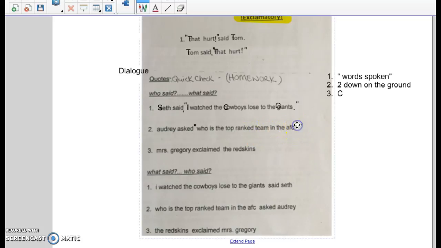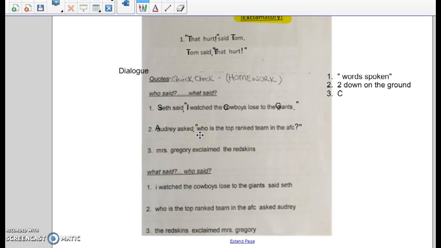Which part is the question? She's asking who the top-ranked team is. That gets your question mark. You need a comma down on the ground to separate the dialogue tag from the dialogue. Again, make sure you can tell it is comma, then quotes. Question mark, then quotes. Capitalization. Audrey's a person. She's also at the beginning of the sentence. Capitalize her. All right, here are our quotes.